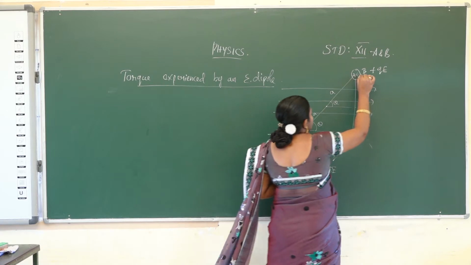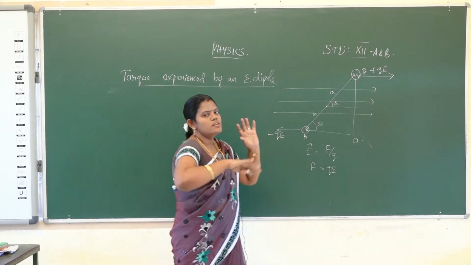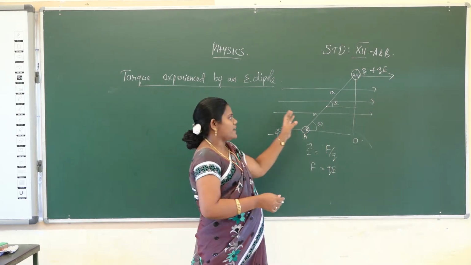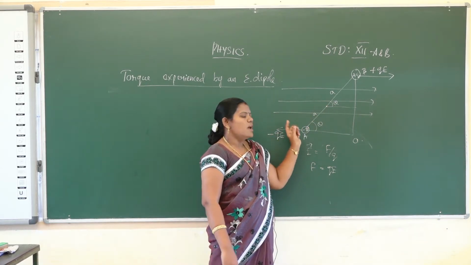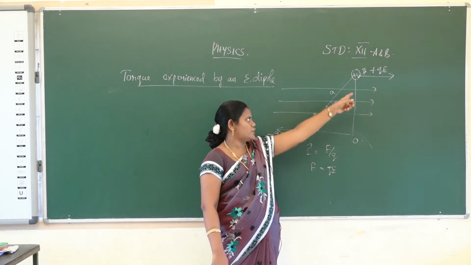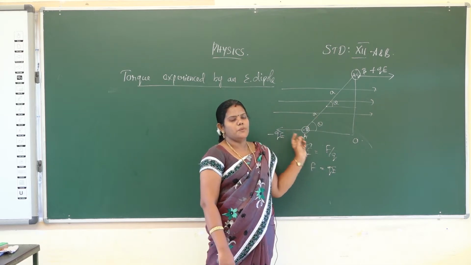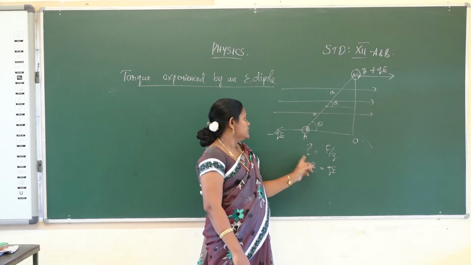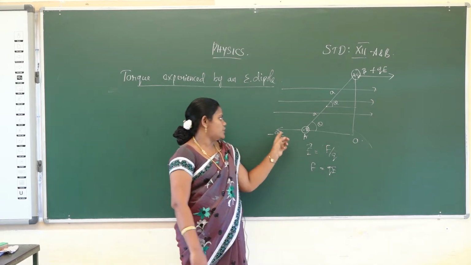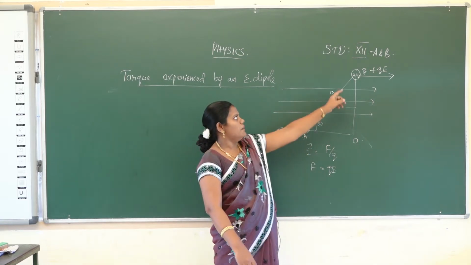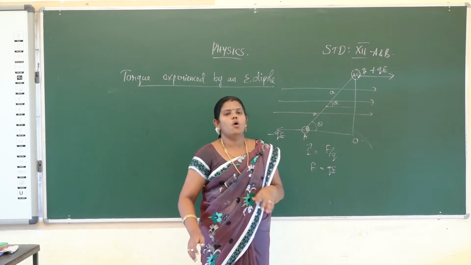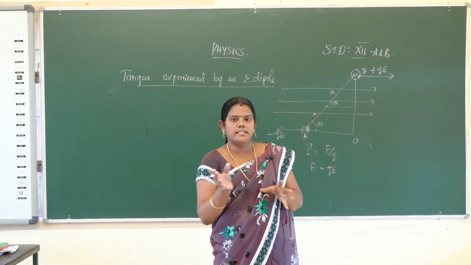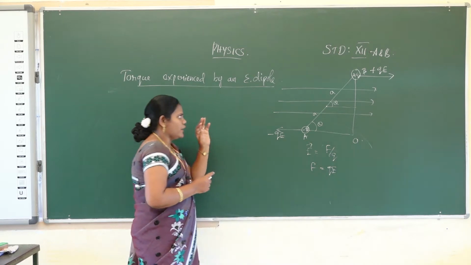The two forces are opposite to one another and make a moment couple, so torque is experienced in the uniform electric field. Consider one dipole having the two charges minus Q and plus Q. The minus Q charge experiences a force minus QE, and the plus Q charge experiences plus QE. The two forces act opposite to one another to produce the torque. So how will you calculate the torque value?